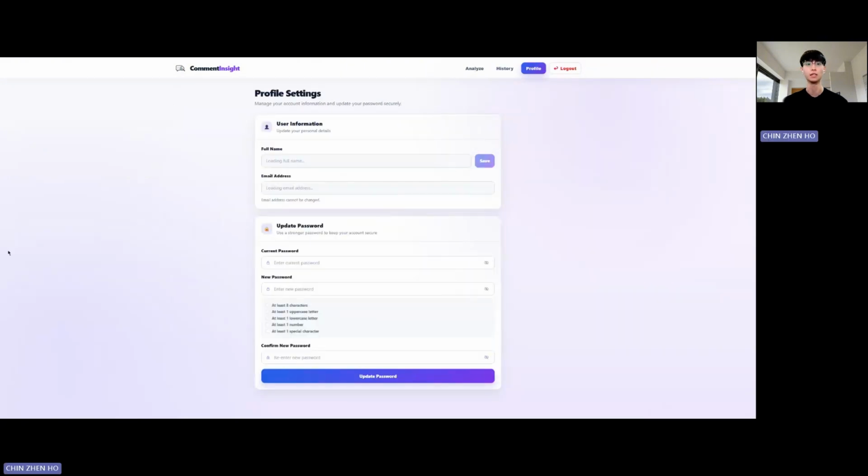And this is the profile page where user can manage their account. User can update their display name here and change their password, which requires their current password for verification, and applies the same password strength rule we saw during registration.